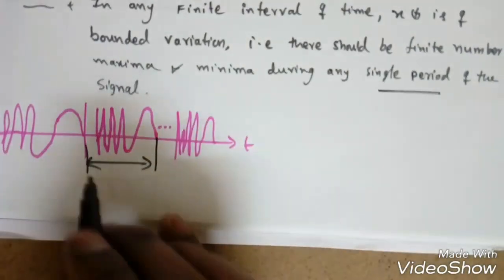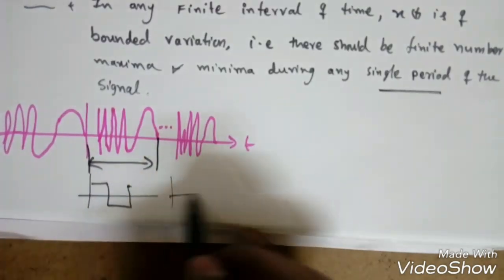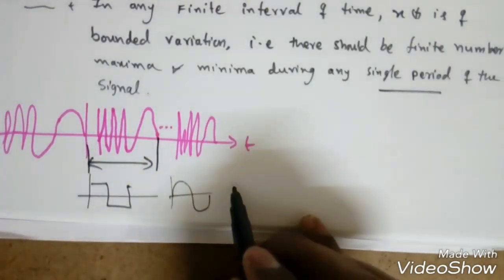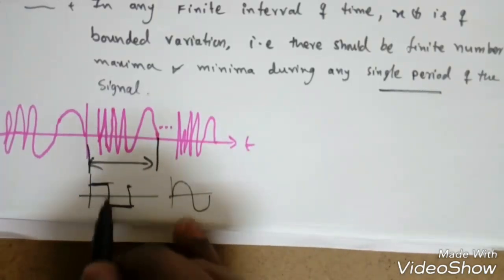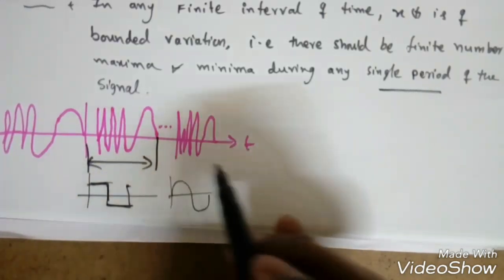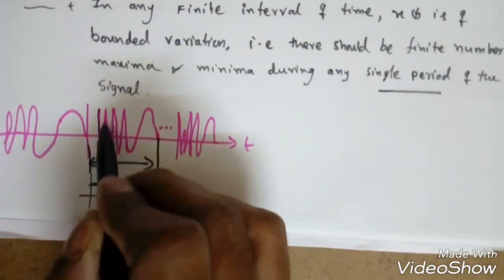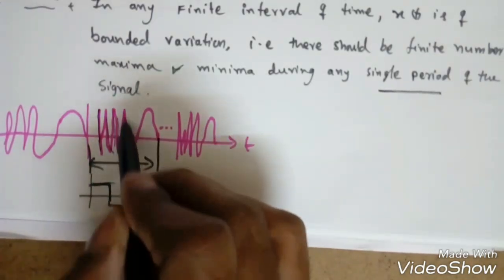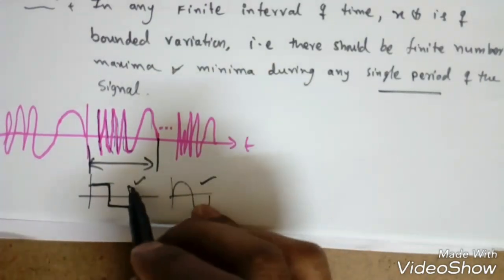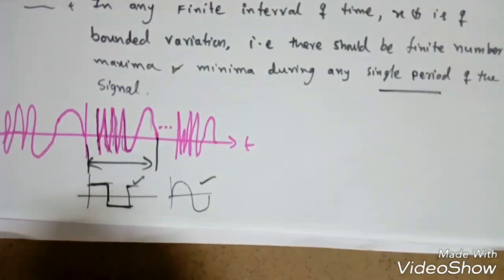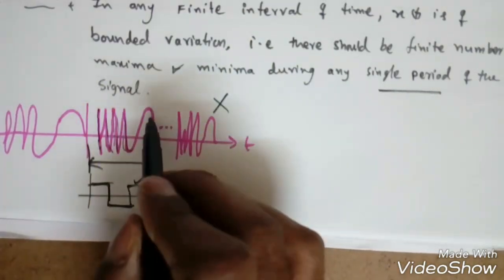Bounded variation means it should be simply like this, or like this, or any form, but the maxima and minima should be finite. If you see here, so many maxima and minima are coming in this single period. So these two signals can be represented by a Fourier series, but this cannot, because this is not a bounded variation.